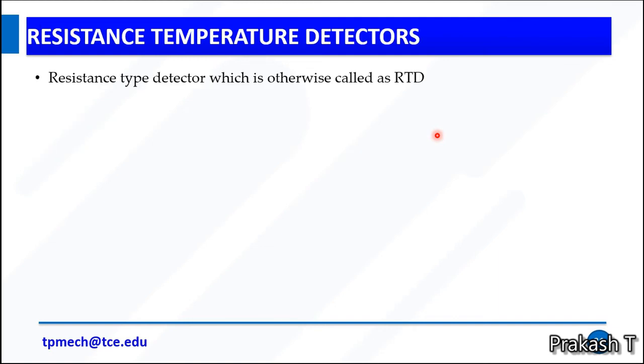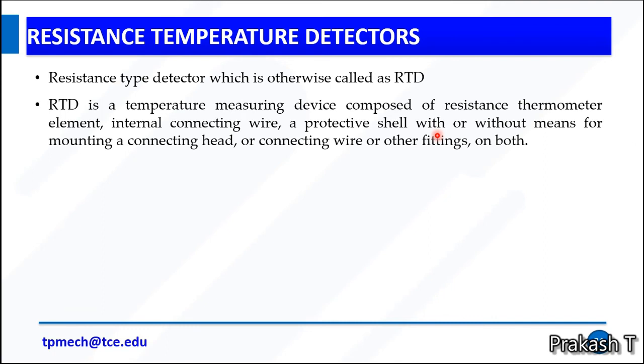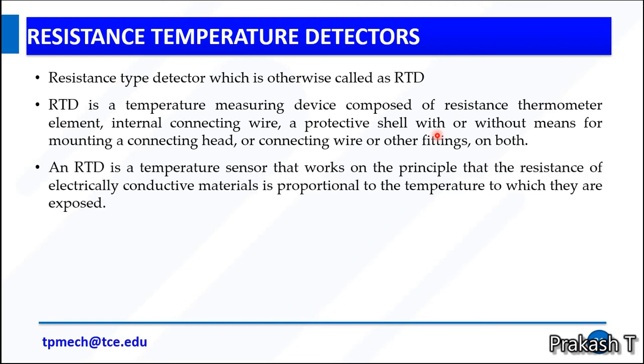Resistance temperature detectors, in other words an RTD. It's a temperature measuring device comprised of a resistance thermometer element, internal connecting wire, and a protective shell, with or without means for mounting a connecting head or connecting wire or other fittings or both. An RTD is a temperature sensor that works on the principle that the resistance of an electrically conducting material is proportional to the temperature to which it is exposed.